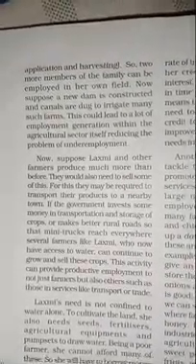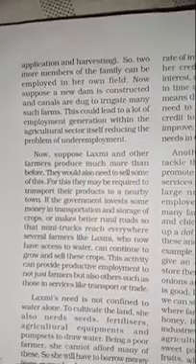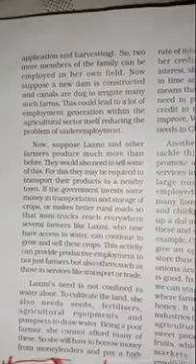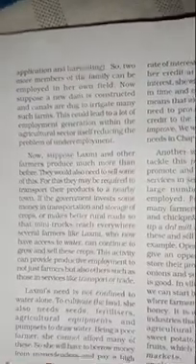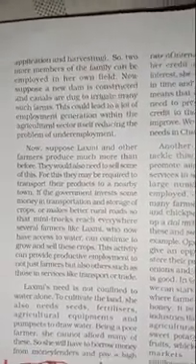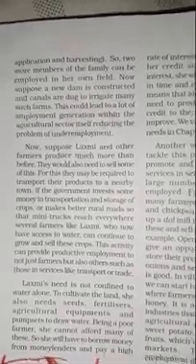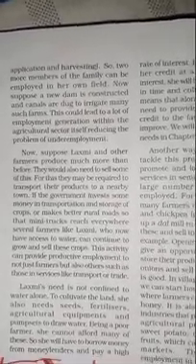So 2 more members of the family can be employed in her own field. Now suppose a new dam is constructed and canals are dug to irrigate many such farms. This could lead to a lot of employment generation within the agricultural sector itself, reducing the problem of underemployment.